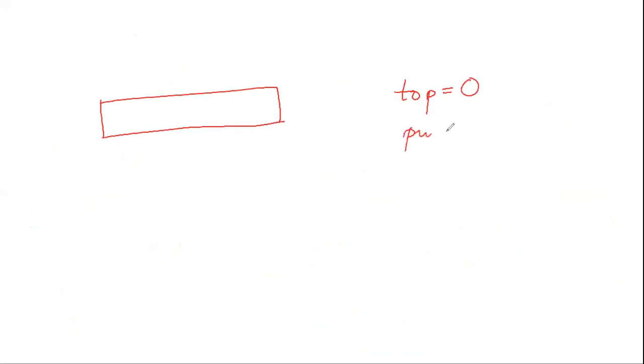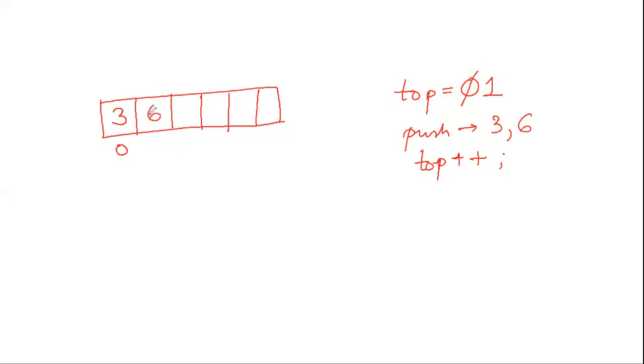Then suppose you are pushing an item that is value 3, right? So your array has indices like this, this is your 0th position, so you push 3 over here. After you push 3, automatically the top will point to the next index. Why? Because after push there will be one statement, top plus plus, so you need to increment top. So suppose you are again pushing the item 6, so here 6 will be inserted. Again the top will be incremented to the next.